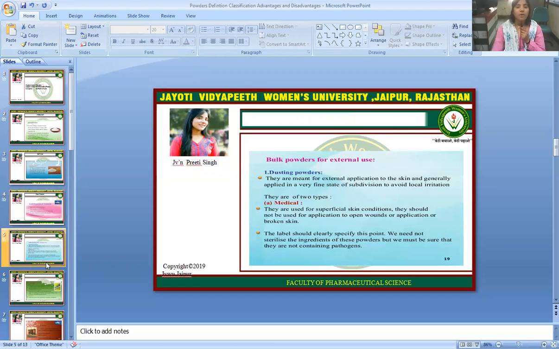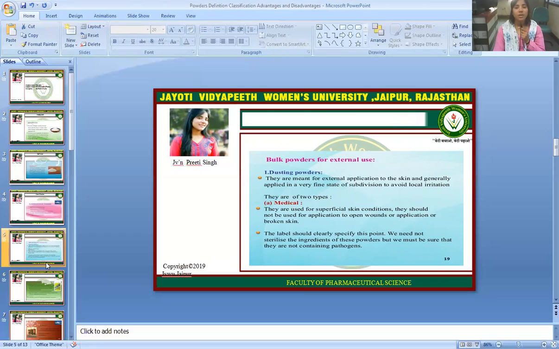So the bulk powders for external use: dusting powders. They are meant for external application to the skin and are generally applied in a very fine state of subdivision to avoid local irritation. There are two types: medical. They are used for superficial skin conditions.